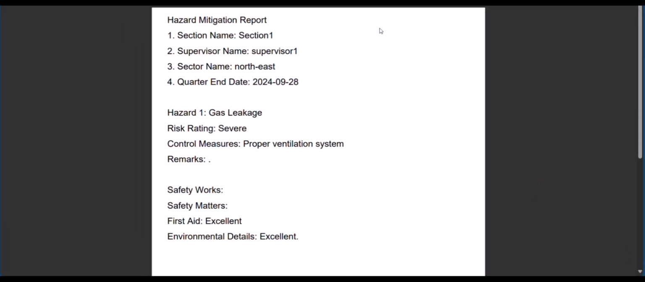So this is the report which is generated from the information which we have just entered. As you can see, there is the section name, the supervisor name, the sector name, and the end date. And here we can see the hazard name, the risk rating, and its control measures. One critical aspect of our problem statement was the implementation of safety management plan as per the DGMS guidelines. And as you can see, we have successfully implemented it here.